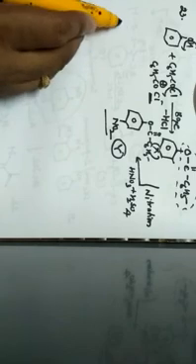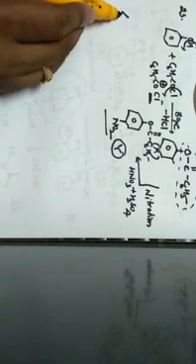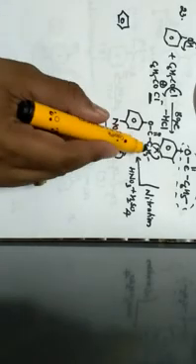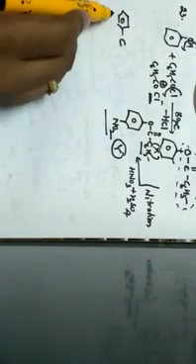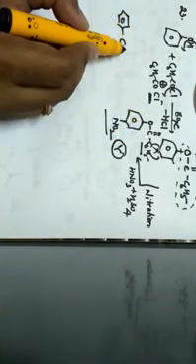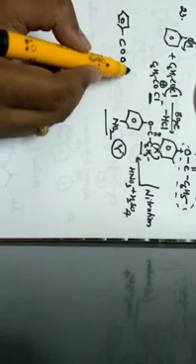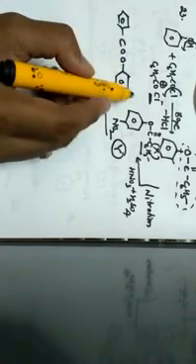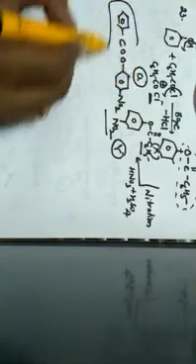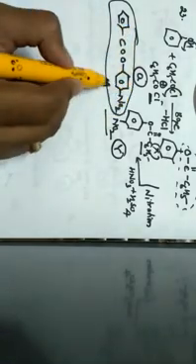Hence the structure can be rewritten as follows. C6H5 is the benzene ring, C followed by O followed by one more O, and this O is linked to a benzene ring, and this benzene ring is linked to NO2. Hence the correct option for the question is option A. This is the rewritten form of this particular structure, which is nothing but Y, given by option A.